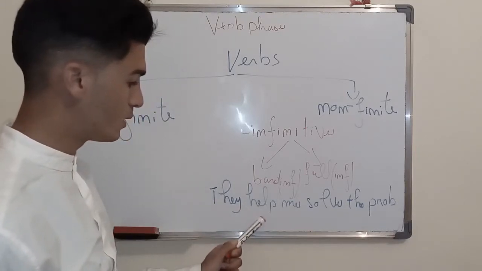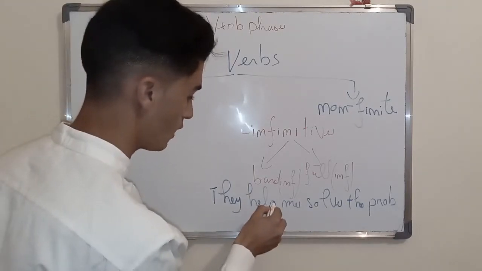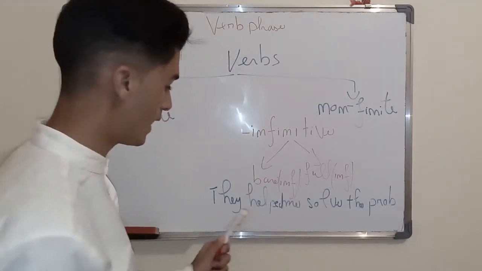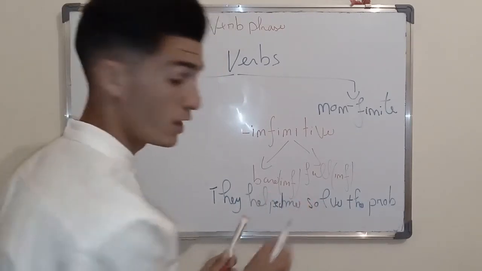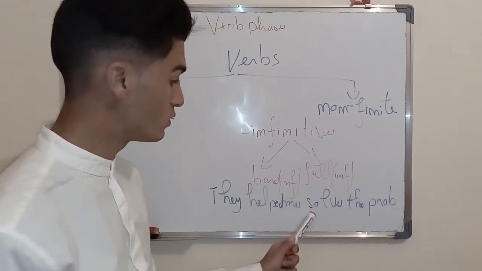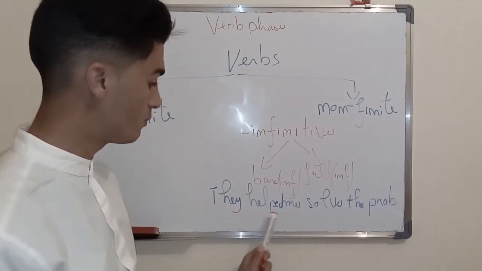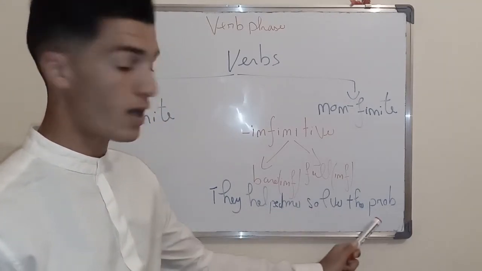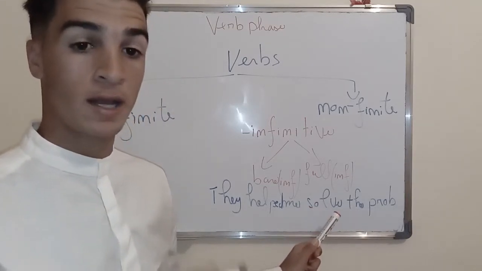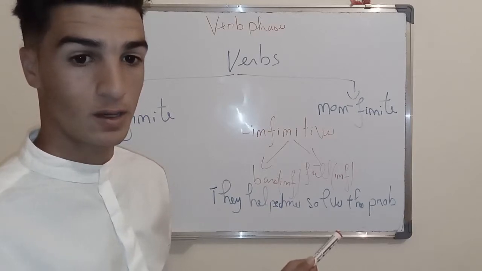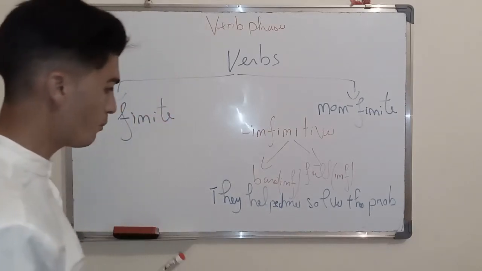They help me, or they helped me solve the problem. There is no to here, okay? There is no to. They helped me solve the problem. There is no to before solve. So this is what we call bare infinitive. All right? I can give another example.